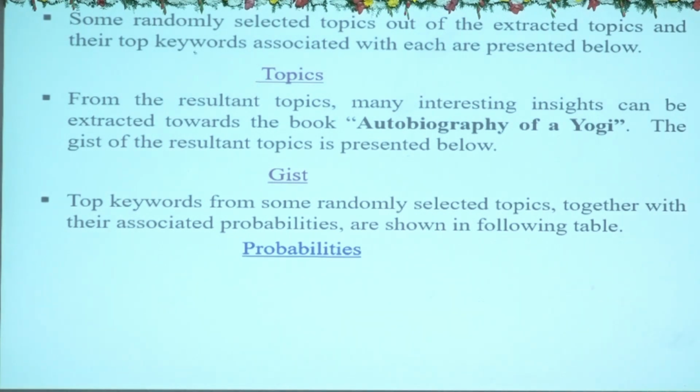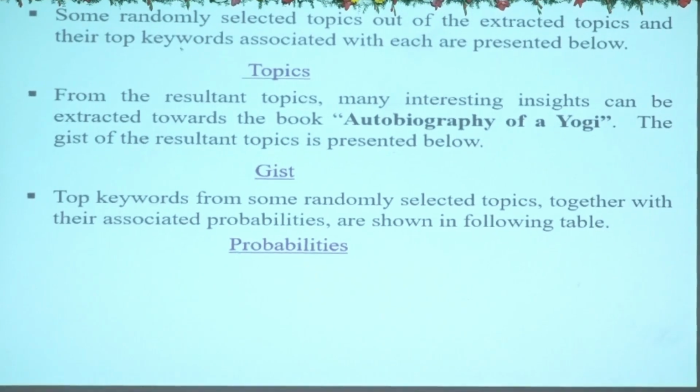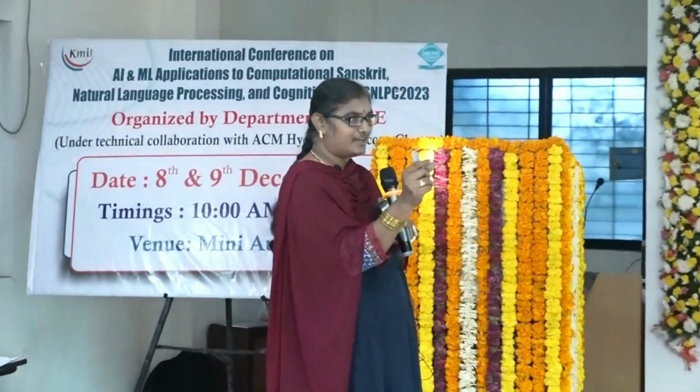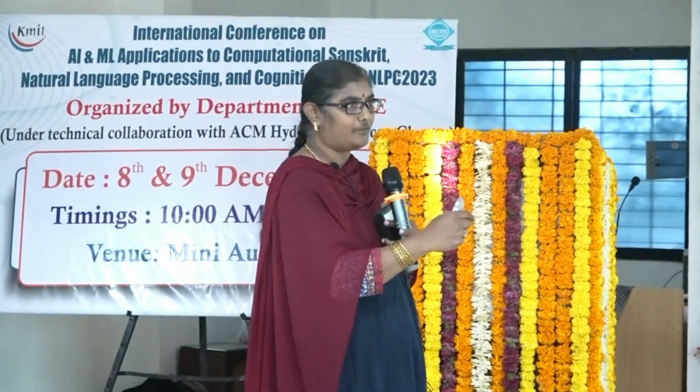Who does the clubbing? We have to adjust parameters, sir, based on the results. Again and again we have to check the number of clusters, the number of topics. By default it generates some.